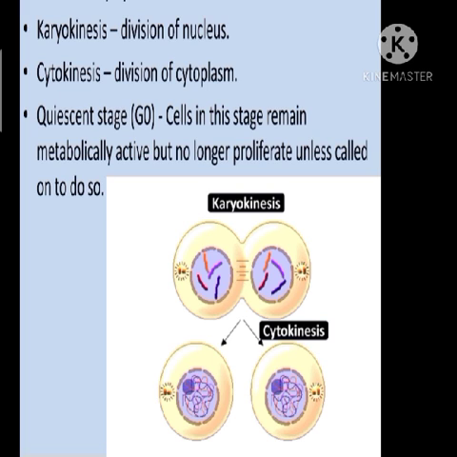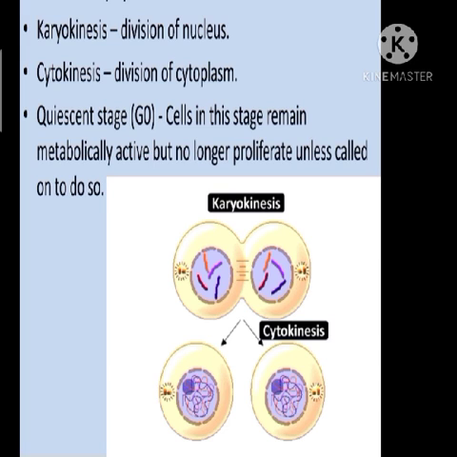And some other cells divide only when required. If there is a need only, they will be dividing. That is, if a replacement of a cell has to be done. Why should it be replaced? If a cell has been injured or cell death has occurred, at that time the cell has to be replaced. So if such a replacement has to be done, only if there is a need, then the cell will be dividing. So what happens to that cell when there is no need of any cell division?